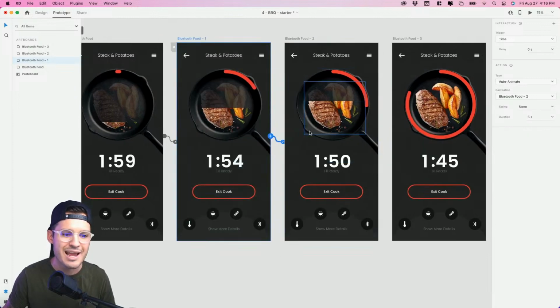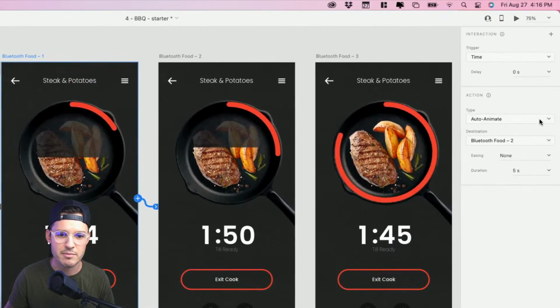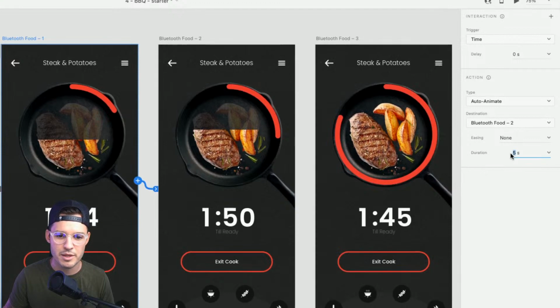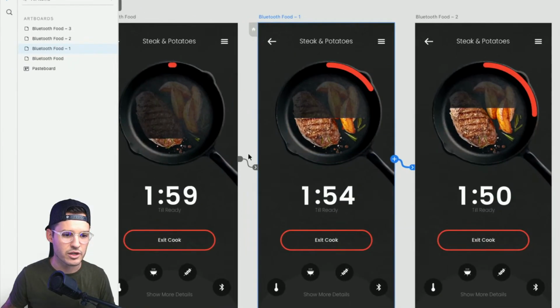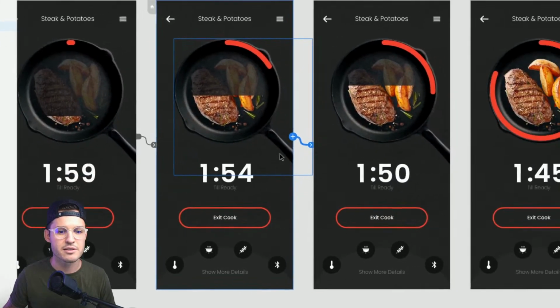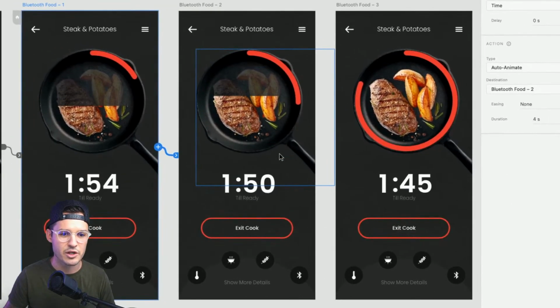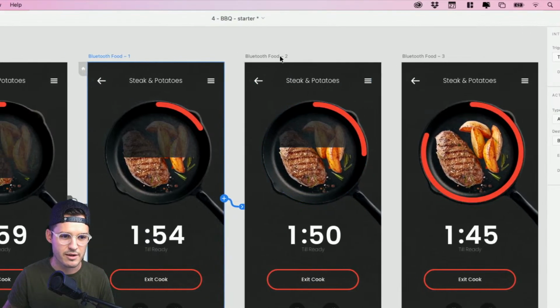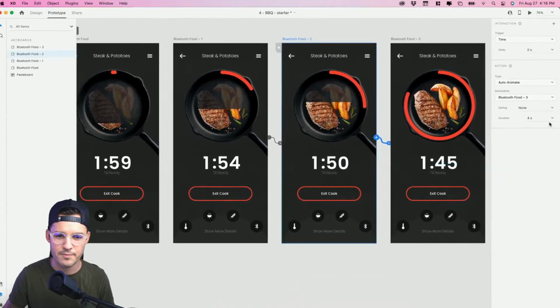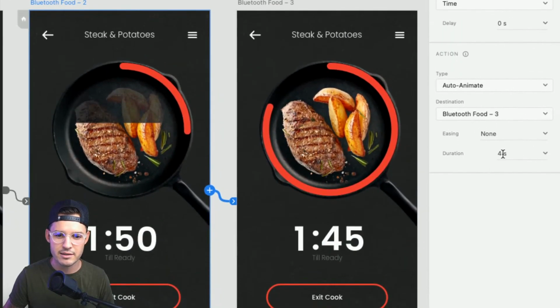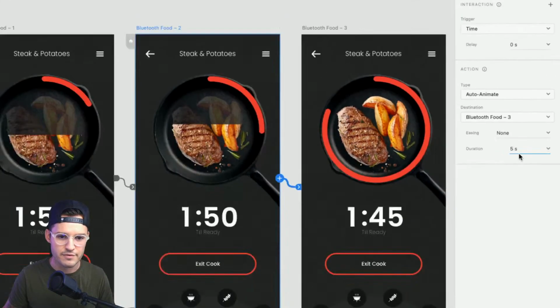So let's stitch the next one. This one's only about 4 seconds. So let's do the same thing. Timed, no transition, or no delay, excuse me. Auto animate, and this one will be about 4 seconds, okay? Yeah, good. We went 5 seconds, 4 seconds, and this one's gonna go another 5 seconds. All right, so let's do this, and we'll just drag that over like so. And again, no easing. We'll do another 5 seconds.